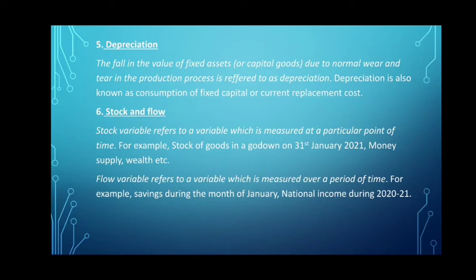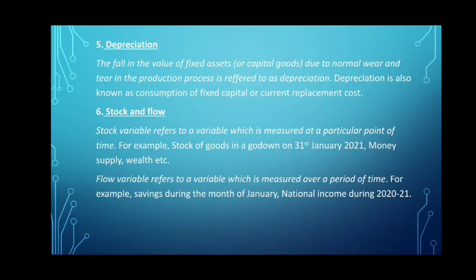Okay. Next, flow variable. Flow variable refers to the variable which is measured over a period of time. That means if we are given a variable and we are given a time dimension, say 2 days, 3 days, 1 week, 1 year, 1 month, 2 months, etc., then those variables will be known as flow variables. The variables which are measured not at a particular point of time, but over a period of time, are known as flow variables. And since flow variables are measured over a period of time, it means that they have a time dimension.